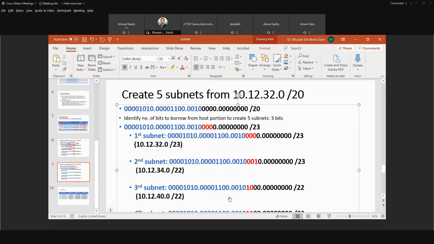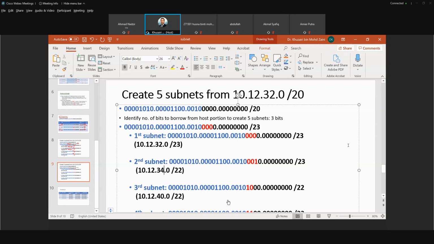Okay, so it will be in the increment of 2222. Okay, Tan, you ask me what? When the first, we don't change anything, right? No, we change to /23. Of course, the decimal looks the same, but you change the prefix length.